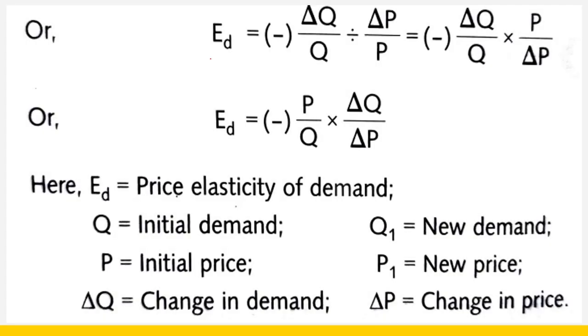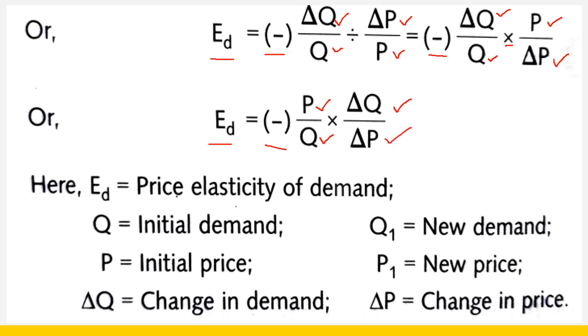So price elasticity of a commodity is minus change in demand divided by initial demand, divided by change in price divided by initial price. It gives you minus change in demand divided by initial demand, multiplied by, on reciprocal, initial price divided by change in price. Now price elasticity of the commodity is minus initial price divided by initial demand, into change in demand divided by change in price.